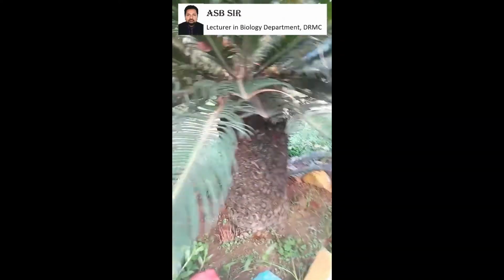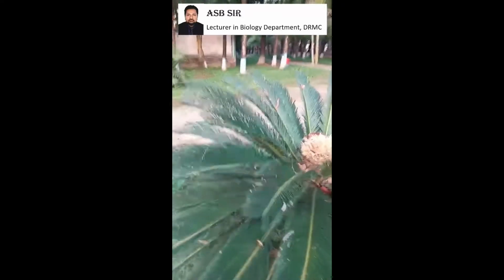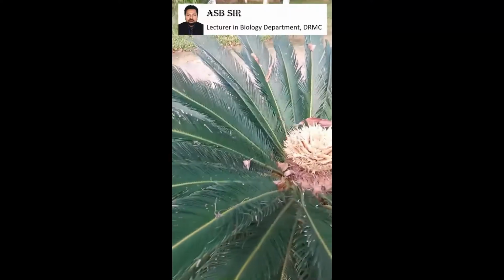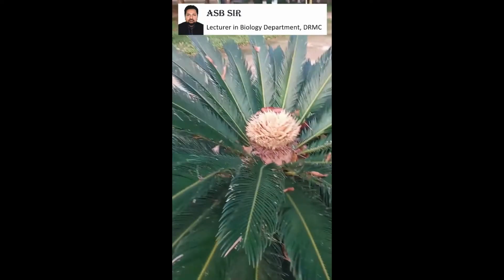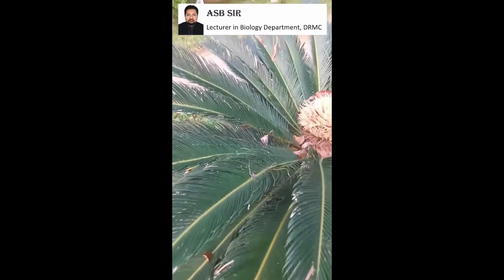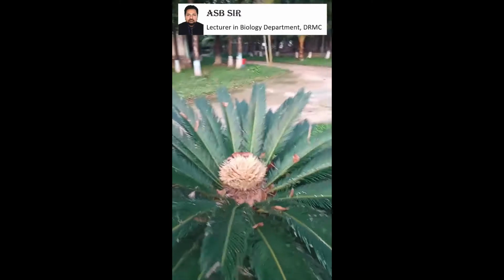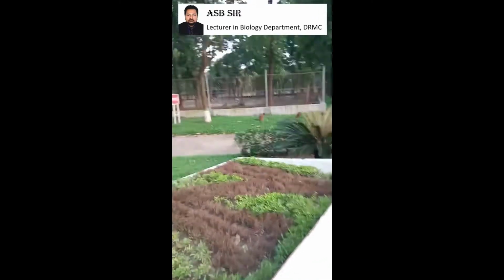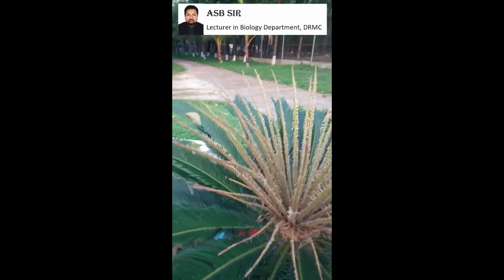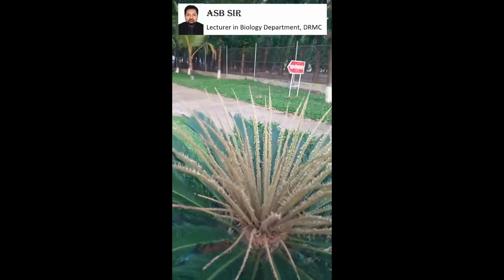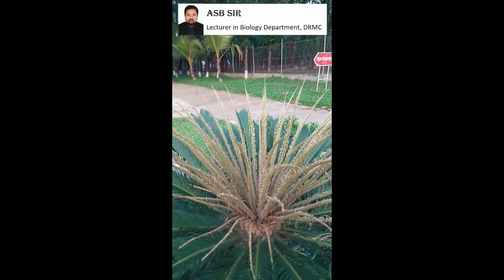Okay, and now we observe the leaves. This is a single leaf, and it is a compound leaf. When immature, it is a compound leaf, and this is an immature leaf, but not completely immature. And when immature, it shows circinate vernation.